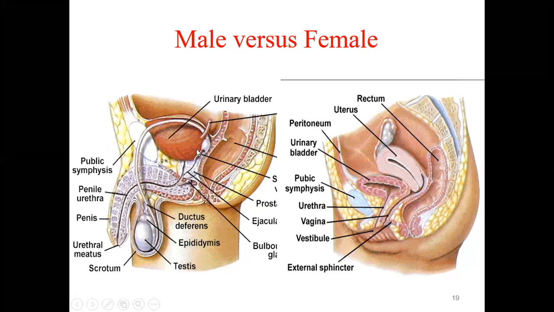But in case of male, it is a long tube. If you see here, it is a long tube passing through the prostate, then the urogenital diaphragm, then the penile urethra. This is how there is a difference between the male and the female urethra. In female, it is short, 4 centimeters. In male, it is long, almost 20 to 25 centimeters, and it is divided into three parts. So this is all about the kidney, the ureters, and the bladder, as well as the urethra.